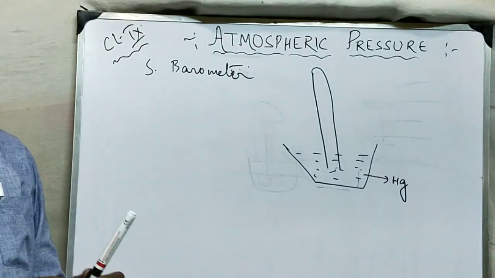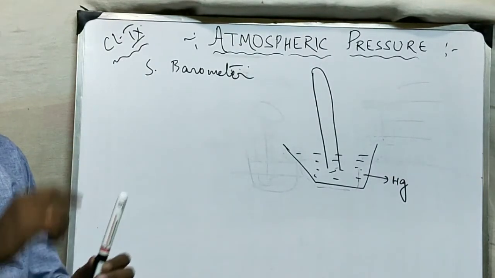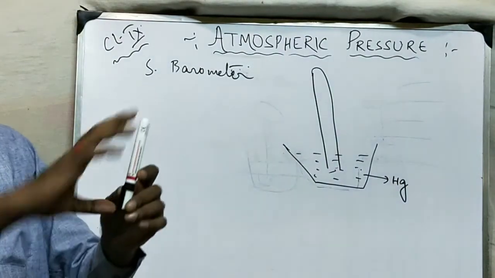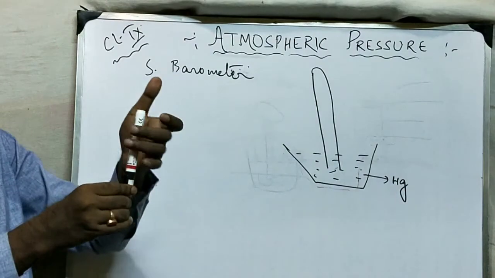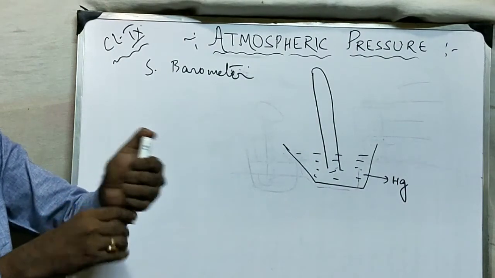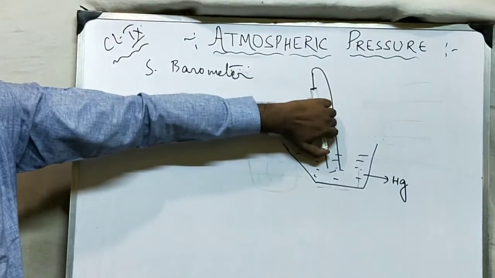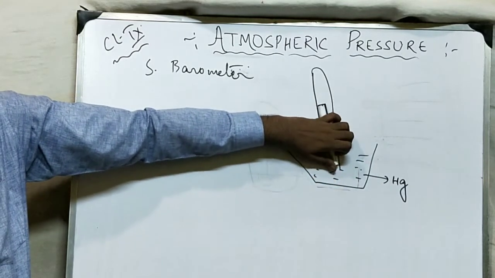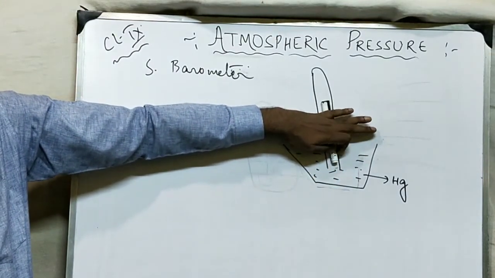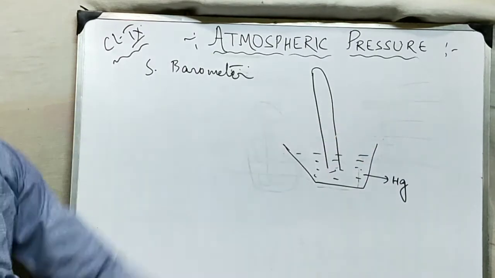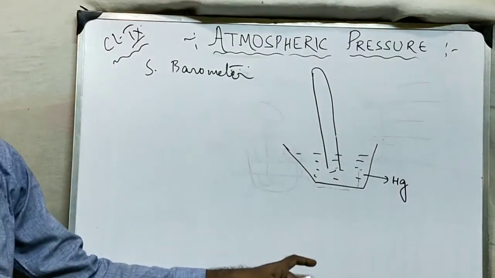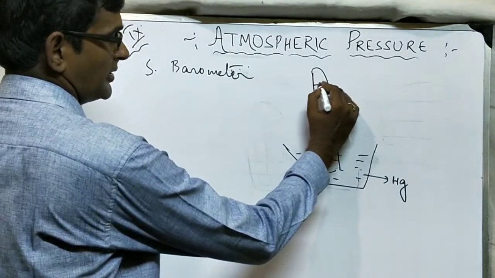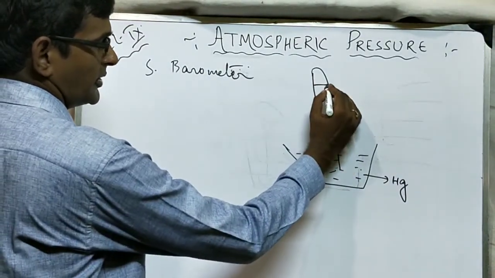Okay, now what will you do? You fill the tube with mercury. Okay, I have filled it with mercury. Now I will close the mouth and what will you do? I will erect it inside the mercury trough this way. So suppose this is the tube. What will I see? That some part of the mercury will fall. Mercury will be up to here.